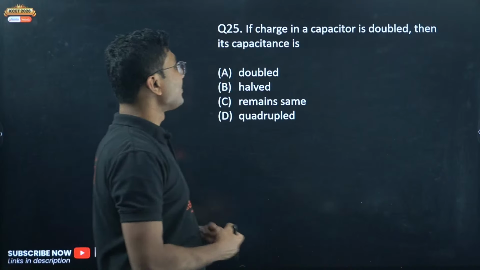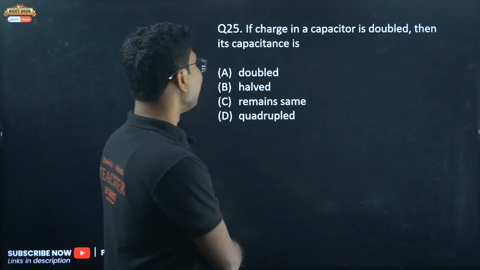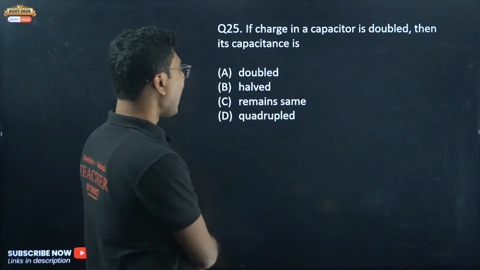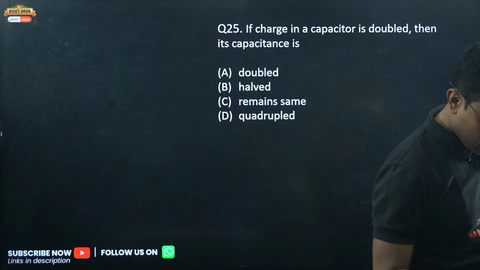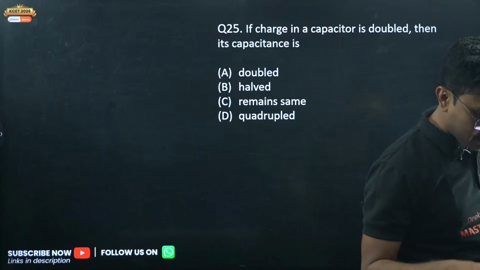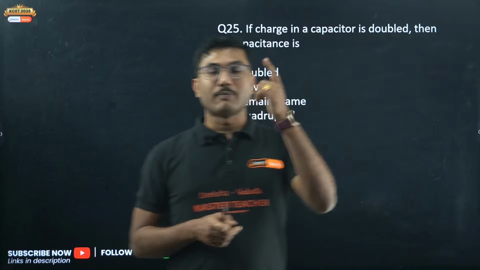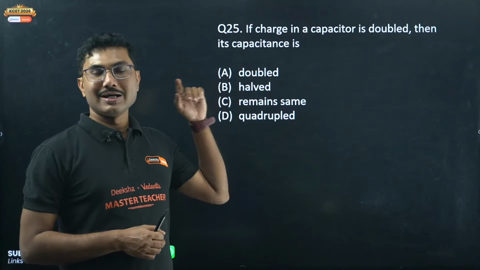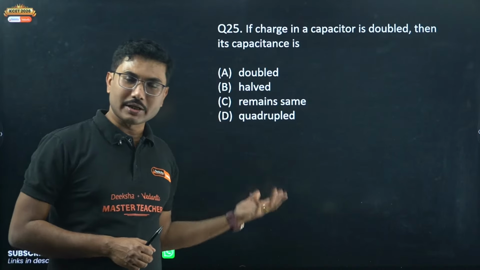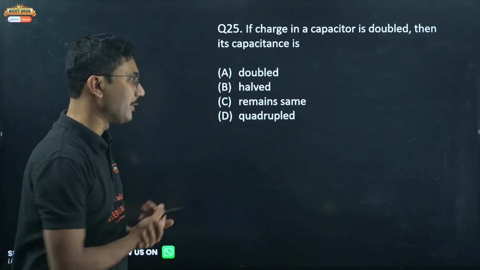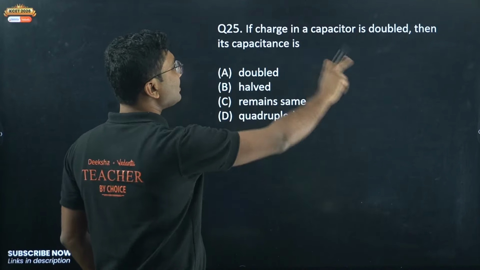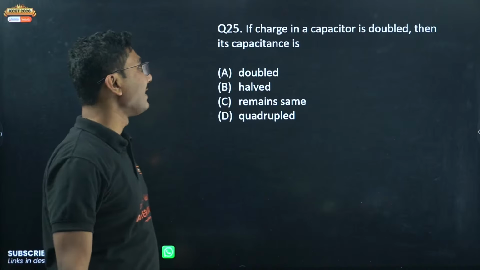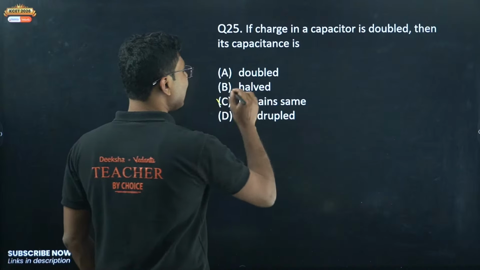Next, if the charge in a capacitor is doubled, then the capacitance is doubled, halved, remains same, or quadrupled? Answer this quickly. Alia, you have joined recently. I am going to give you after each chapter. The format is first MCQ, second important question, third numerical. So that's how we are going. Try to answer the MCQ first. If the charge in a capacitor is doubled, then its capacitance remains same.